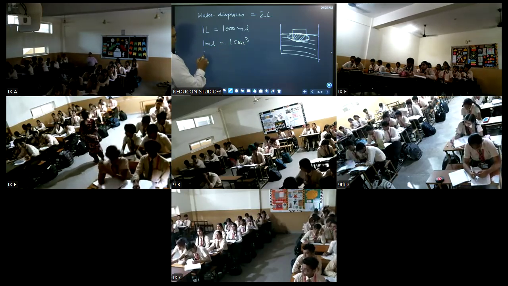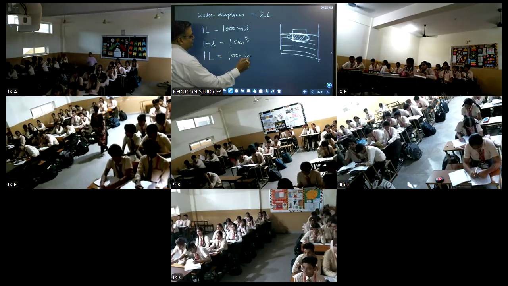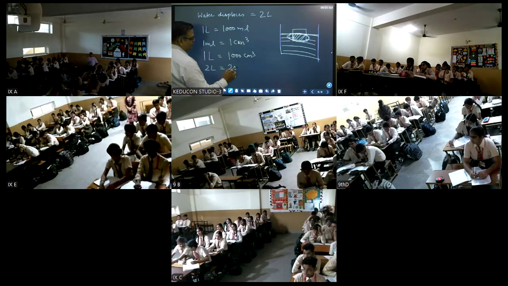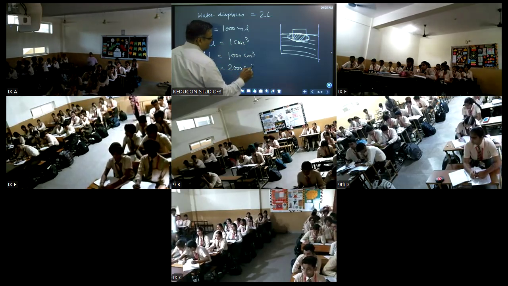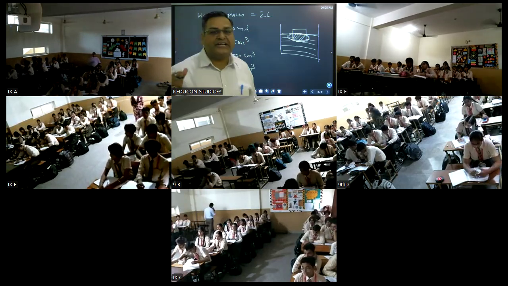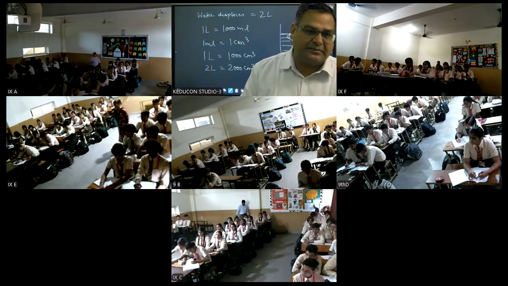So therefore 1 liter is equal to 1000 centimeter cube and 2 liter will become 2000 centimeter cube. So this is the volume of the liquid displaced. So first of all, liter जो given है, you have converted into the volume in the form of centimeter cube, right?